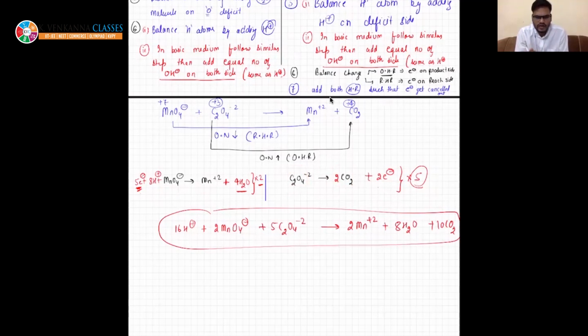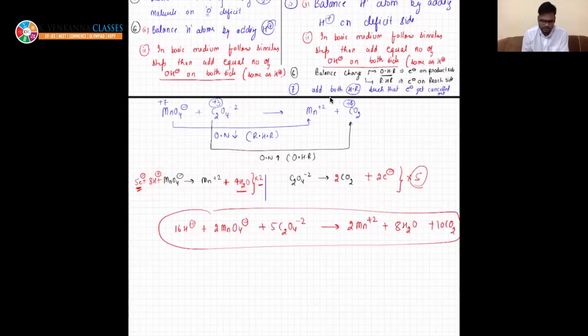You can calculate how many water molecules are required just by seeing the deficit number of oxygen atoms. In this case there was no deficiency of oxygen atoms on either side, but in this one it was not balanced, so I have balanced it by adding water molecules. Now when I added water molecules, there were 8 hydrogen atoms, so to balance hydrogen atoms, I have added 8H plus.